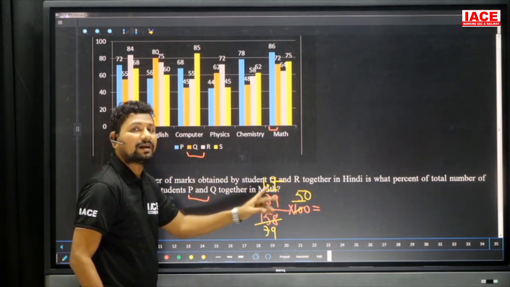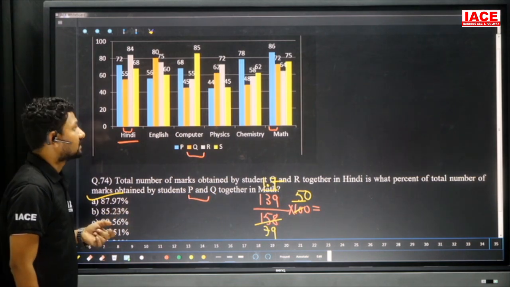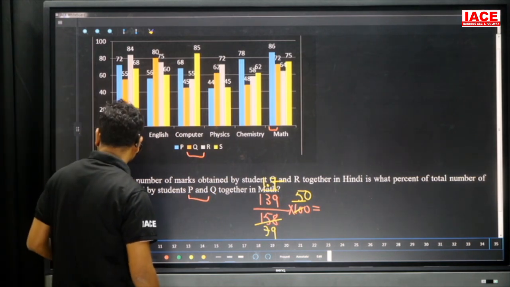17 point something you will get. After that you can calculate, you will get this 87.97 percentage now. And move for the next question.